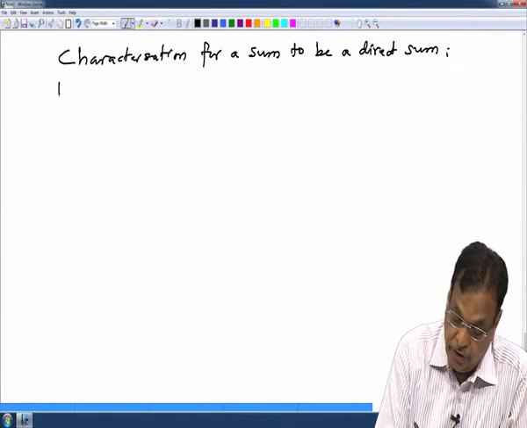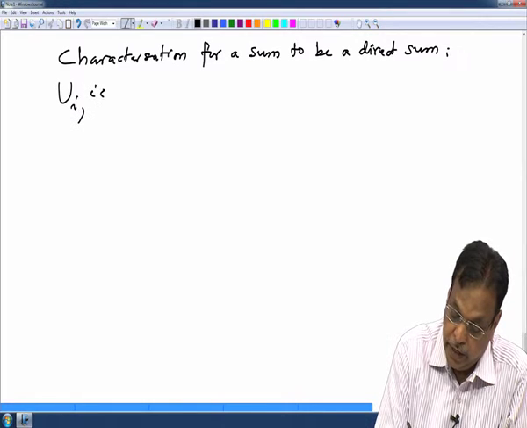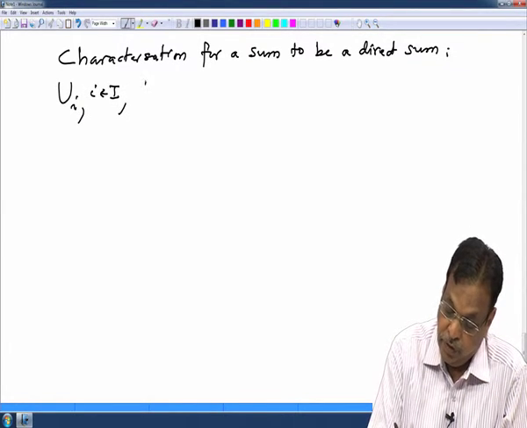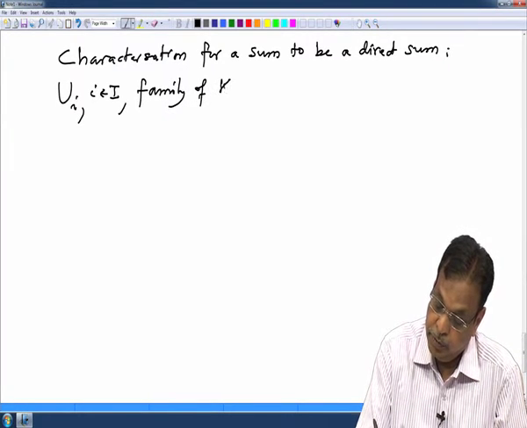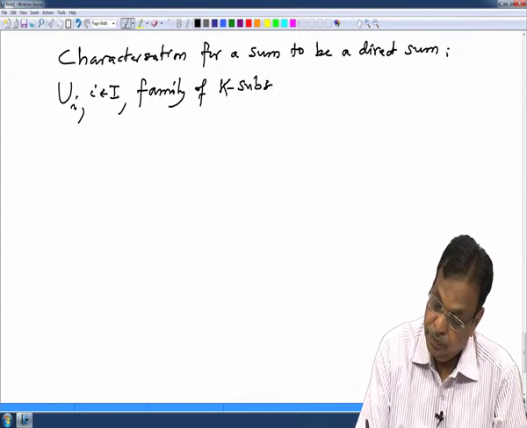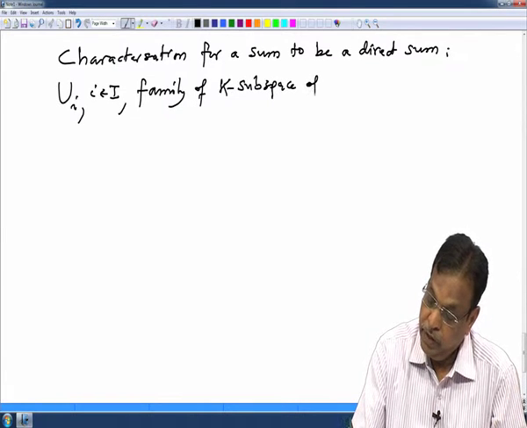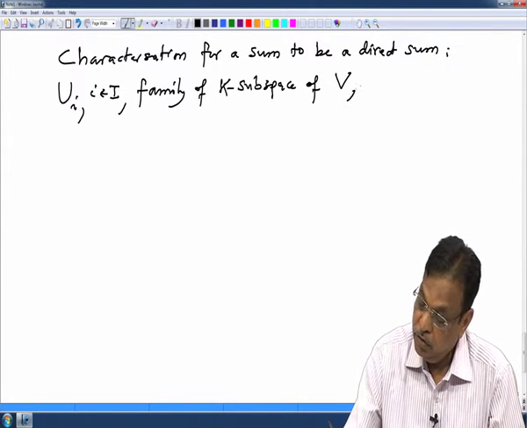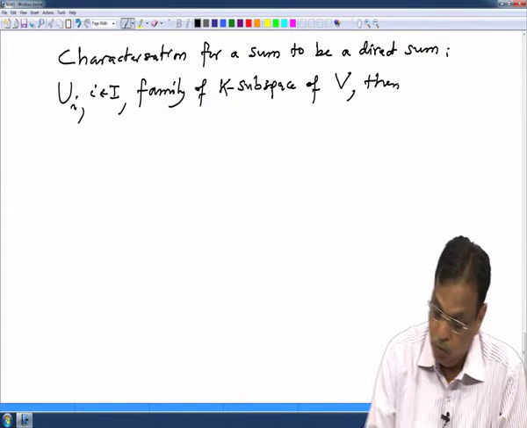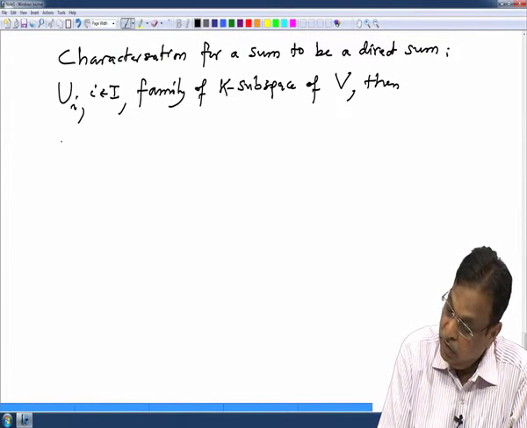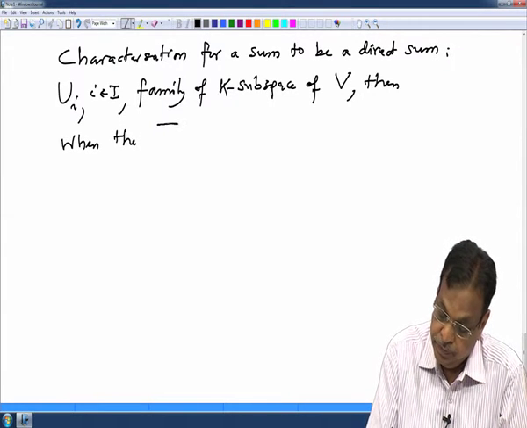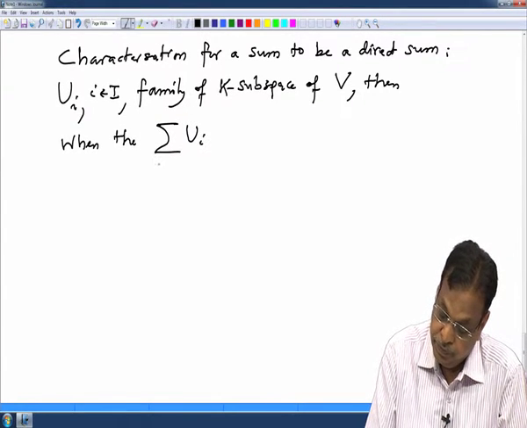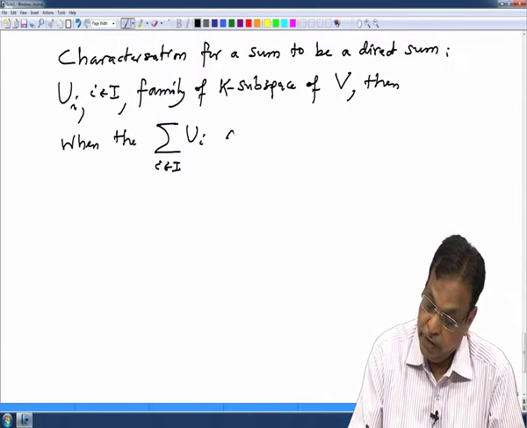That means, if I am given a family Ui, i in I, a family of k subspaces of V, then what I want to say is when the sum is a direct sum.